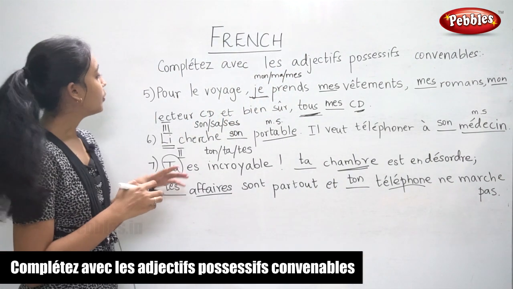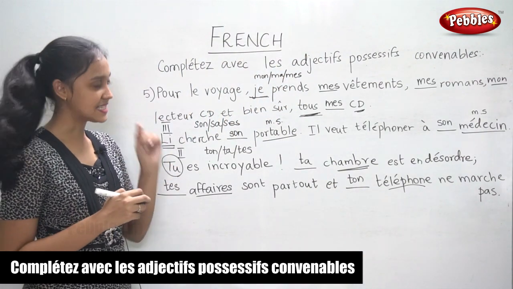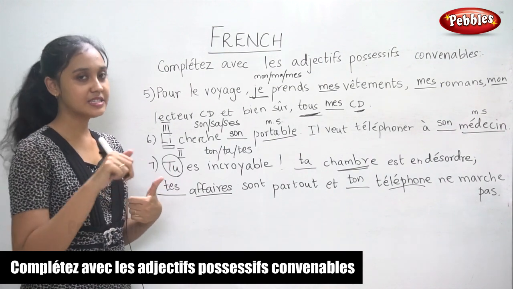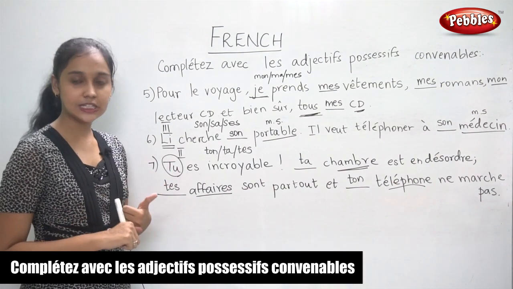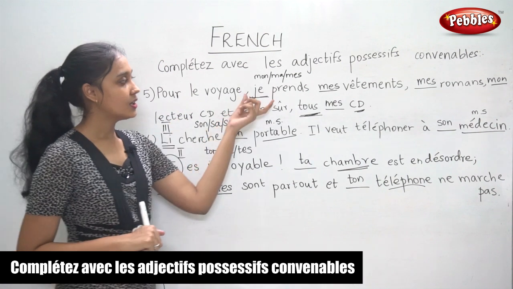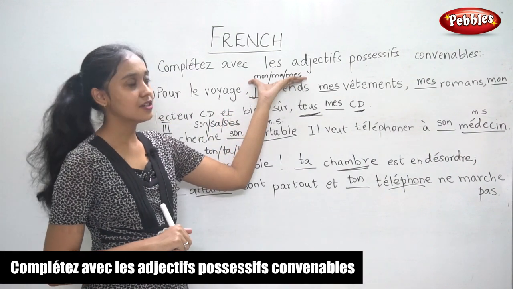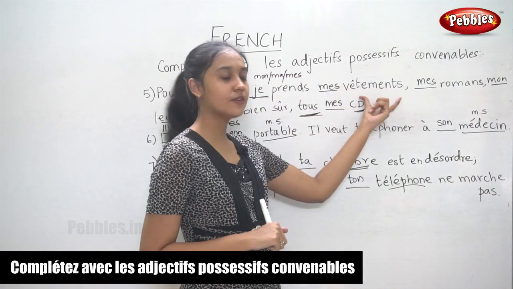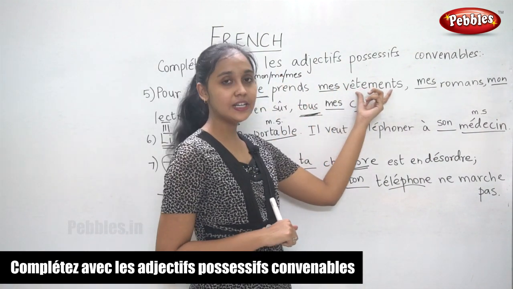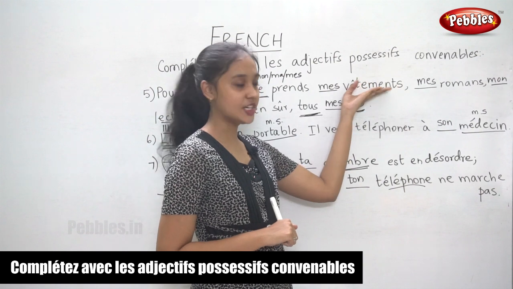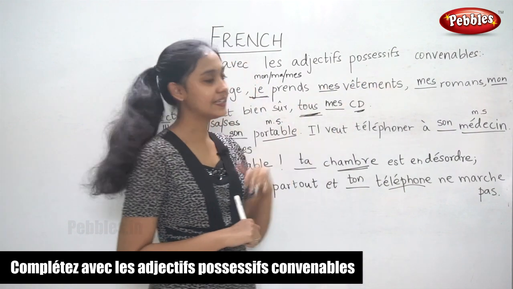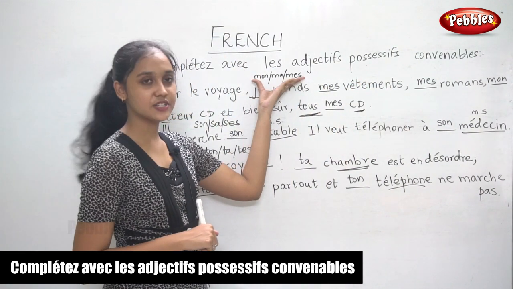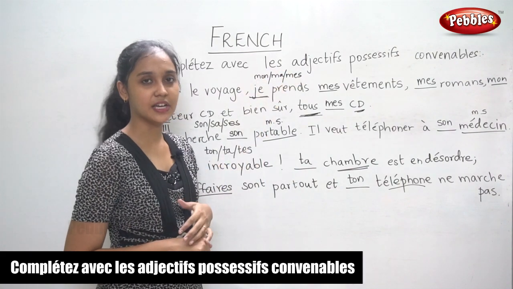So we first have to look at the subject, decide whether it is first person, second person or third person, and depending on that we have a list of possessive adjectives. Then we look at the noun that follows the blank. So depending on the number and gender of the noun, we fill in that particular adjective from that list that we have chosen.